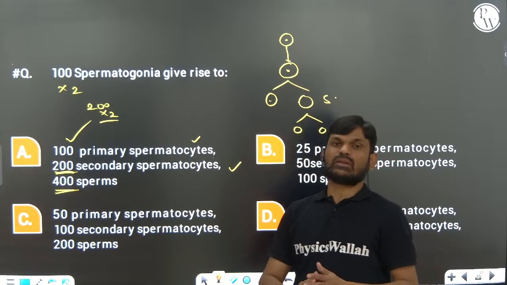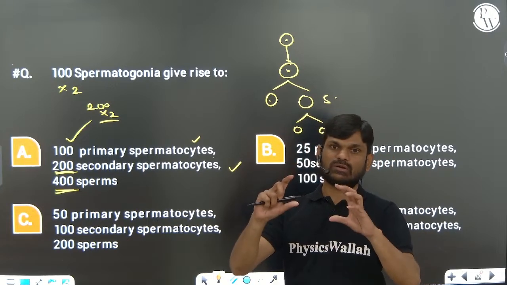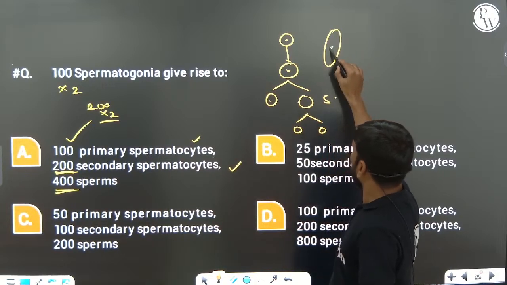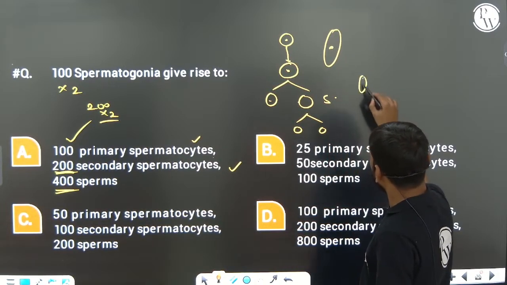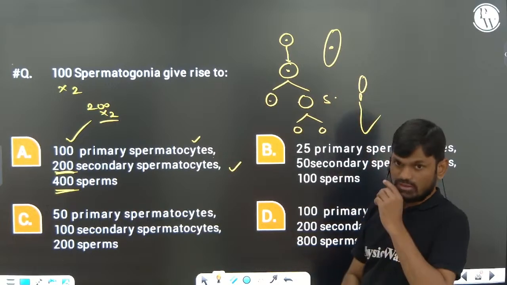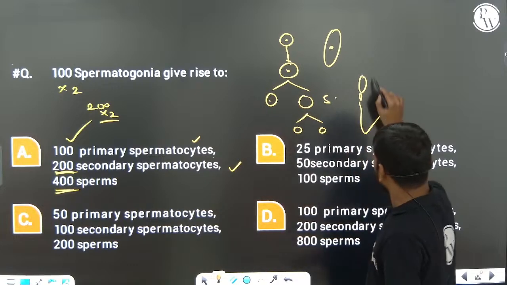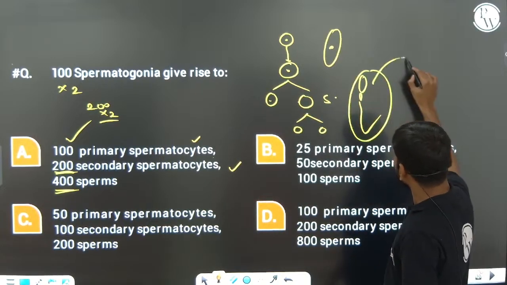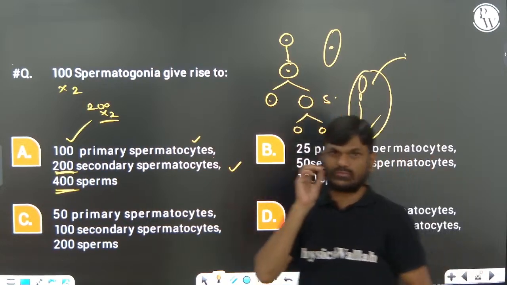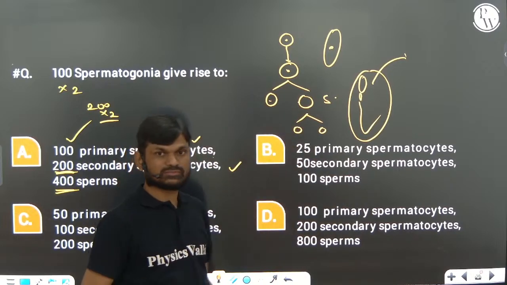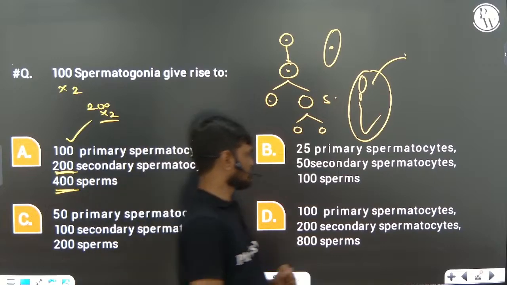Spermiogenesis means a spermatid is converted into a sperm. This spermatid converted into sperm is called spermiogenesis. And the release of the sperm from the seminiferous tubule into the accessory duct is called spermiation.